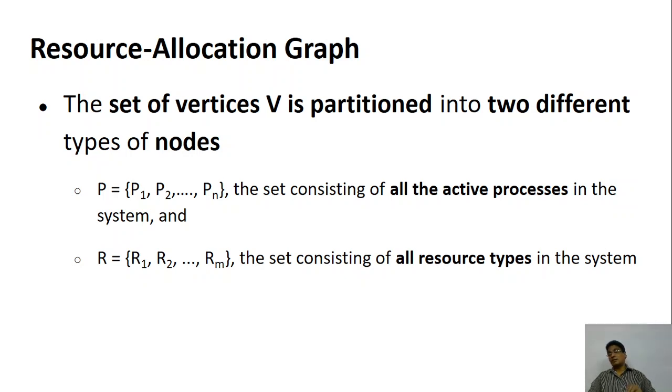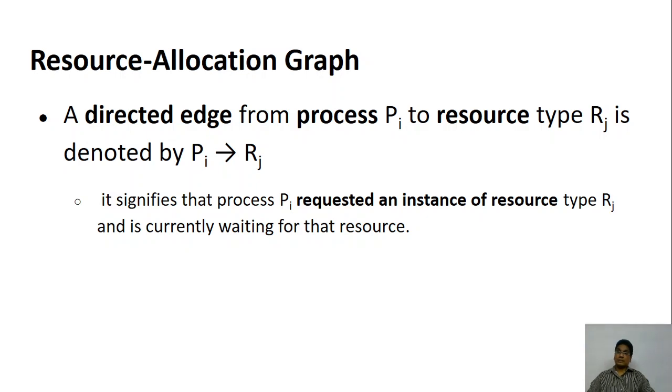The vertices of the graph are either processes or the resources available on the system, and these are connected by a directed edge. Suppose you have a request made from the process P to the resource R, then there will be a directed edge from P to R.